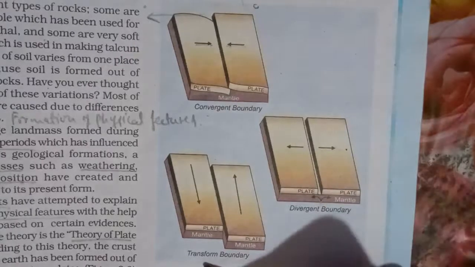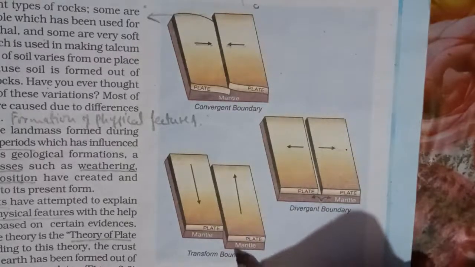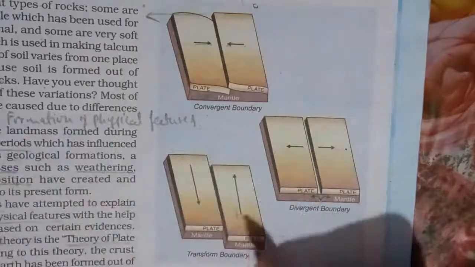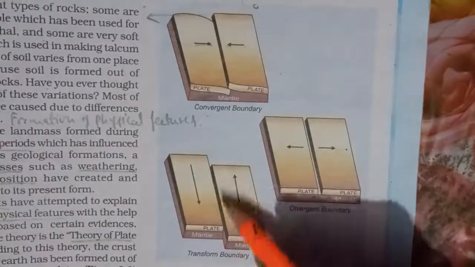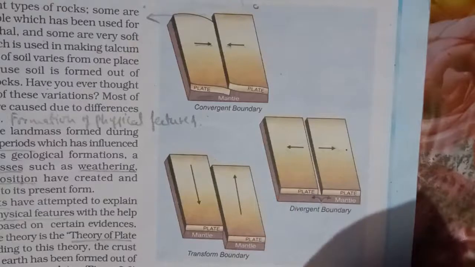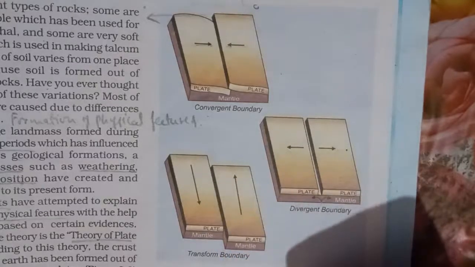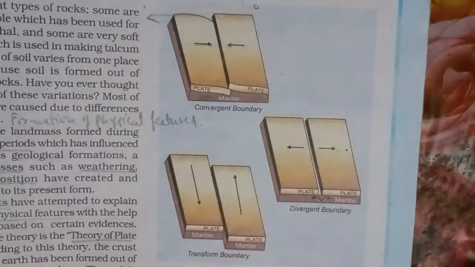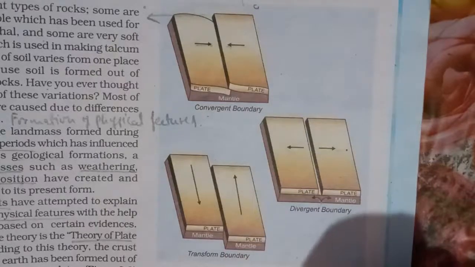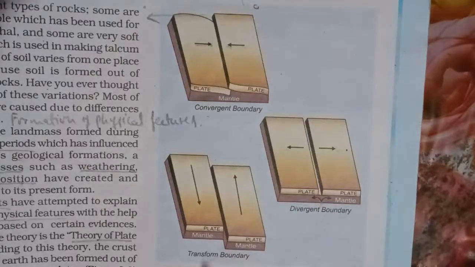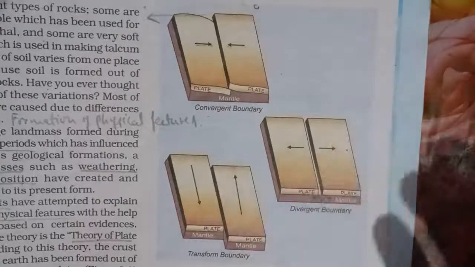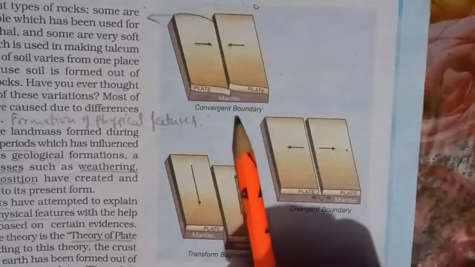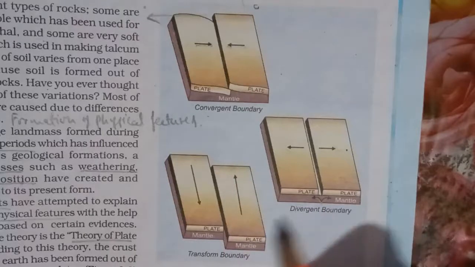And the third one is the transform boundary. In this, there is a horizontal movement of the plates, moving in a horizontal way past each other. This plate is coming this side and this plate is moving that side. This is called transform boundary. So you need to understand and remember there are three types of movement when we talk about plate movement. One is the convergent plate, another is the divergent plate, and third is the transform boundary.